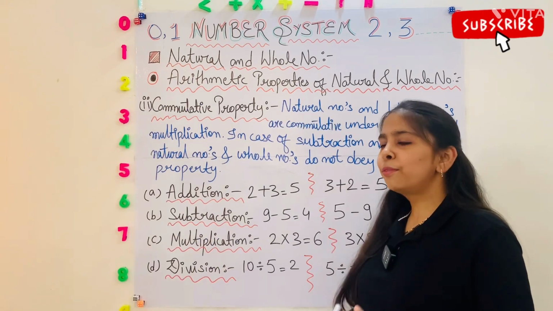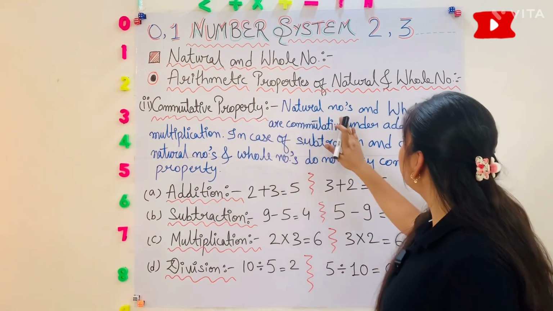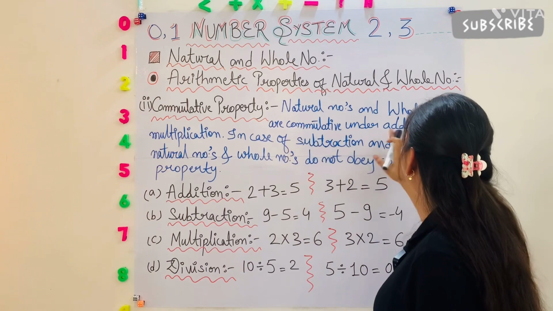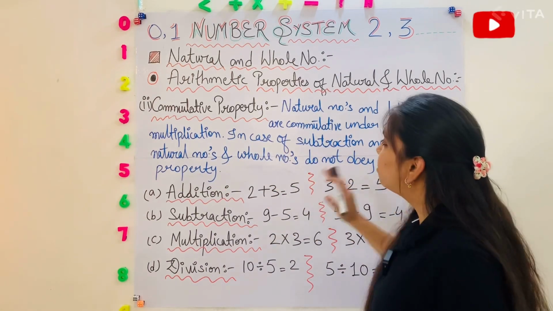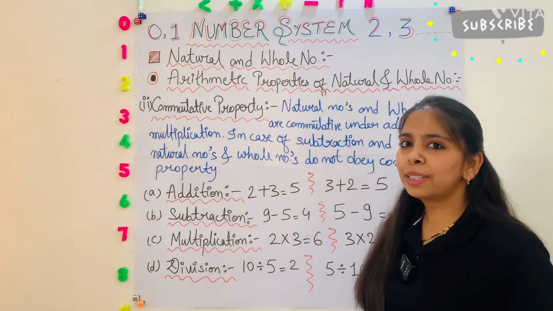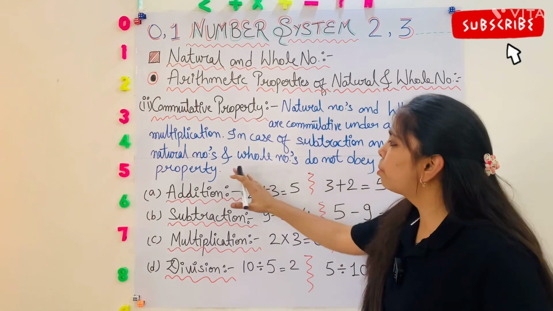Okay. Next one is commutative property. Natural numbers and whole numbers are commutative under addition and multiplication. In case of subtraction and division, natural numbers and whole numbers do not obey commutative property.